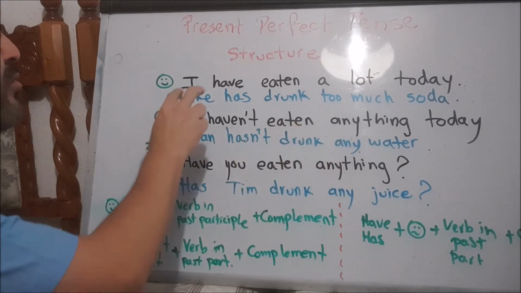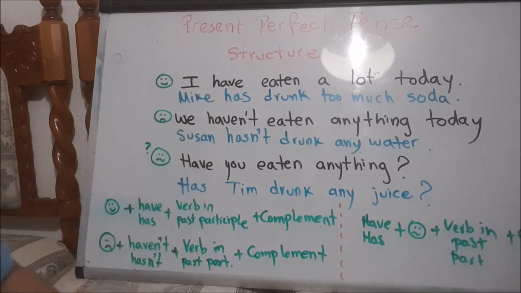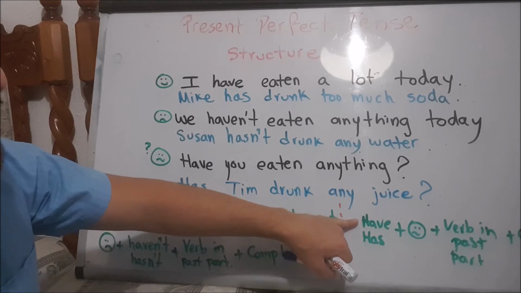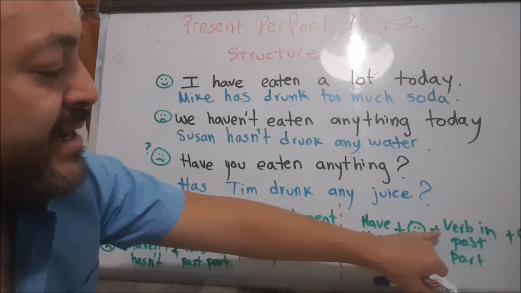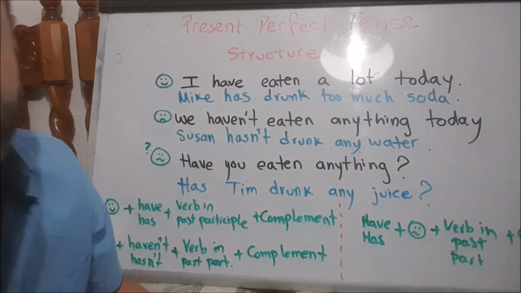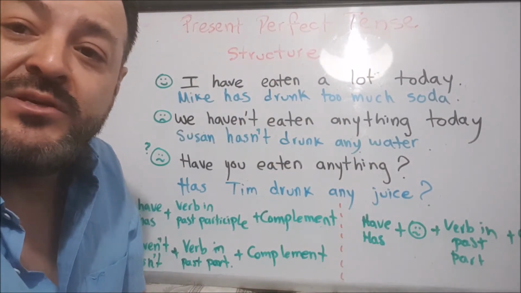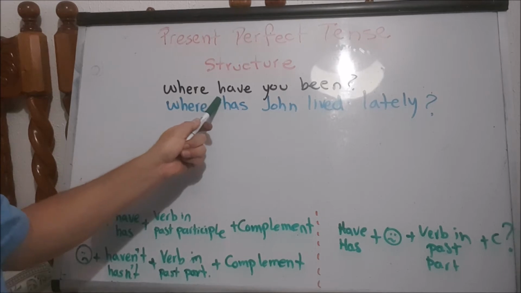And you know that for questions, we switch the auxiliary with the subject. So, for interrogatives, we start with have or has, the person, the verb in past participle, and your complement. And in case you have WH questions, well then the WH question goes to the beginning of the question. For example, where have you been?